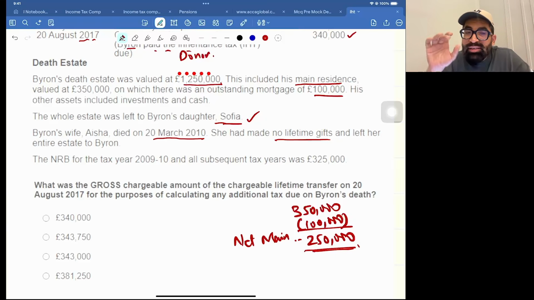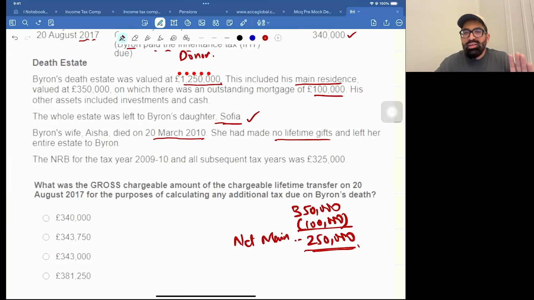That means at the time of death of Aisha, no NRB was used, no residence NRB and no normal NRB. So all this normal NRB of 325,000 and residence NRB will be transferred to the husband, and at the time of his death he can use it.